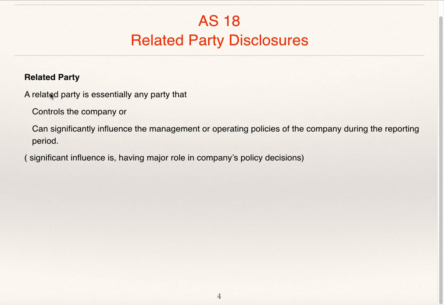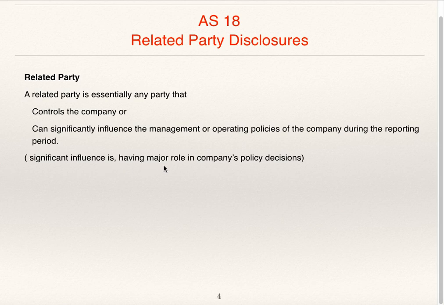Related party. Related party is essentially any party that controls the company or can significantly influence the management or operating policies of the company during the reporting period. So, related party is any party which controls the company and which significantly influences the management or the operating policies of the company.